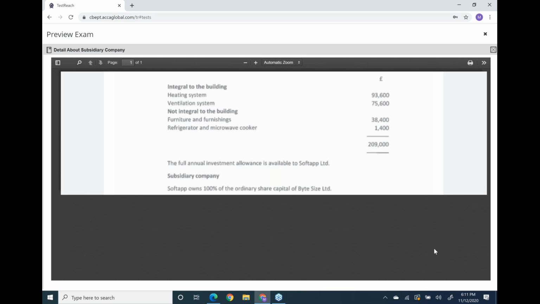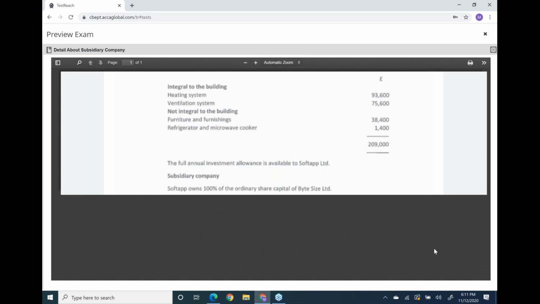So they will be taken to the right column of allowance through AIA. They will be given relief through AIA, right? And we still have unused AIA. Right now we have a lot of AIA, 1 million. And there is nothing like a car in this, because yesterday we studied no AIA on cars, and there is no car in it. So easily you will claim everything through AIA.